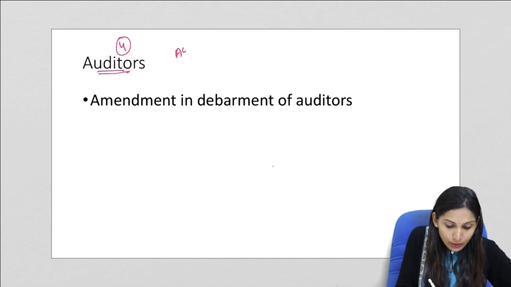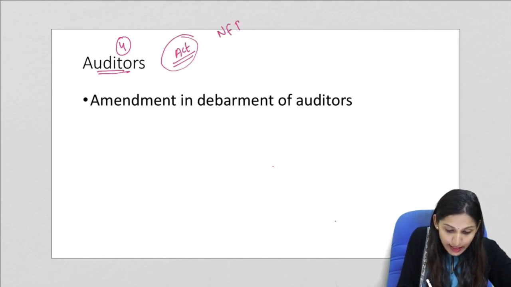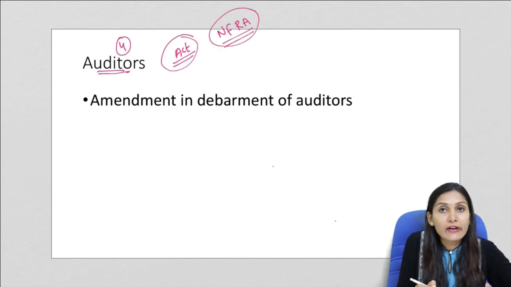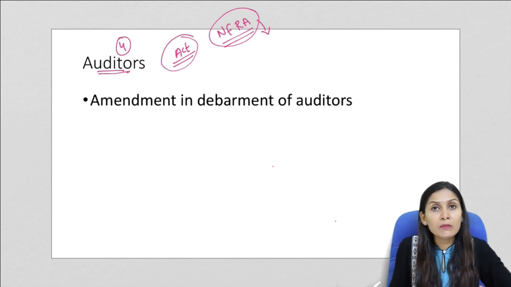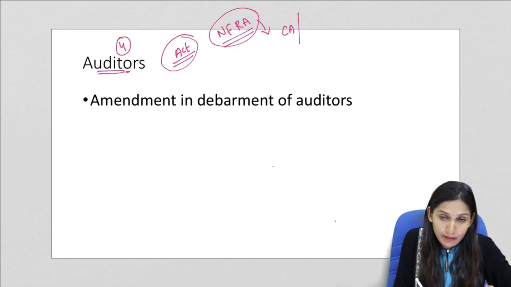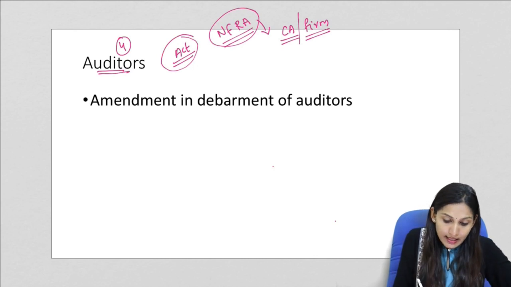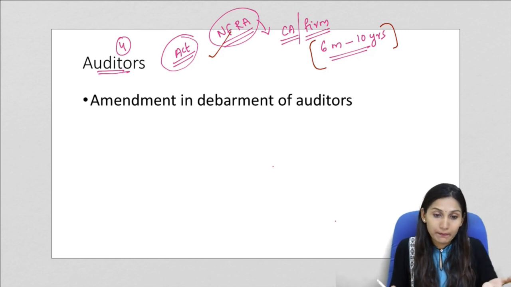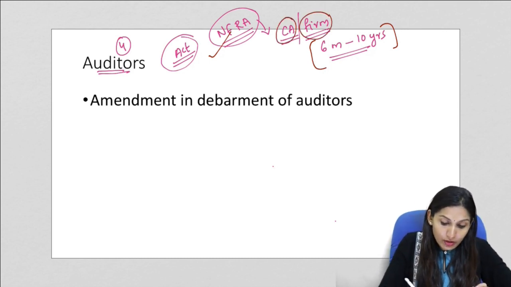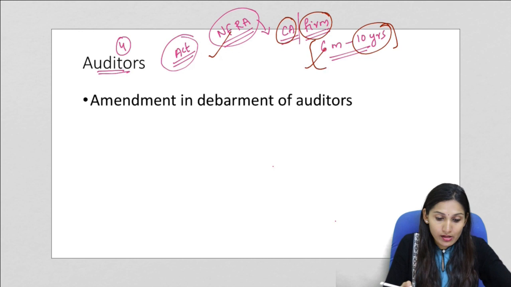So under the act, that is the original act, NFRA, that is National Financial Reporting Authority, has the authority and the power to debar a firm or a member. So it can be a chartered accountant, a member, or any chartered accountancy firm from practice, and this can be from 6 months to 10 years on a proven misconduct. So based on a proven misconduct, NFRA has the authority and power to debar a chartered accountant or a chartered accountancy firm from practicing up to a period of 10 years. This is according to the original act.